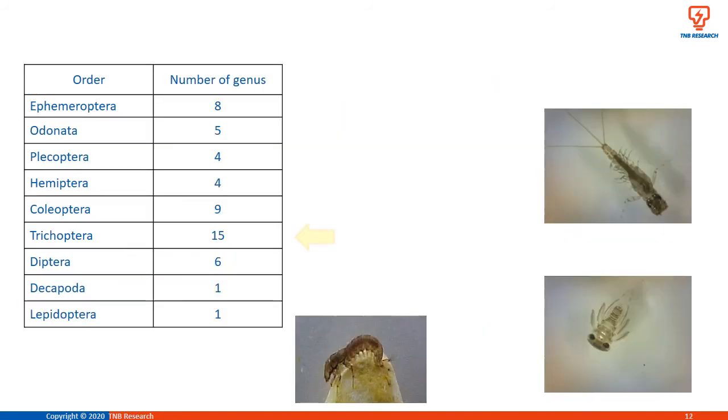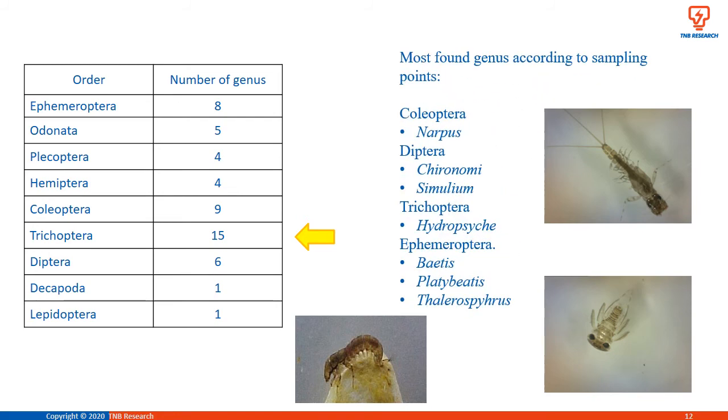The most diverse order was Trichoptera with 15 genera recorded, while Decapoda and Lepidoptera had the fewest genera detected, with 1 genus respectively. In all selected rivers, Napus of order Coleoptera, Chironomus and Simulium of order Diptera, and Hydropsyche of order Trichoptera were the most abundant, followed by Baetis, Platybaetis and Thalerosphyrus, all from the same order, Ephemeroptera. Those 4 orders dominated all the rivers due to food availability and variety of substrates in the rivers.